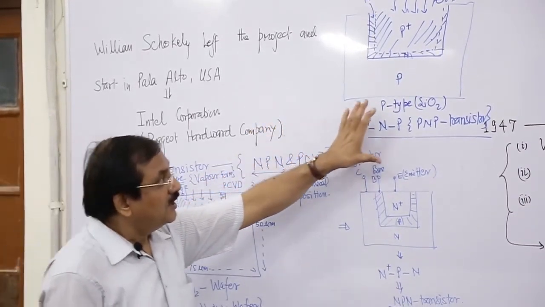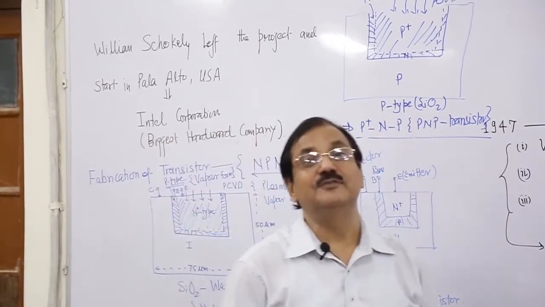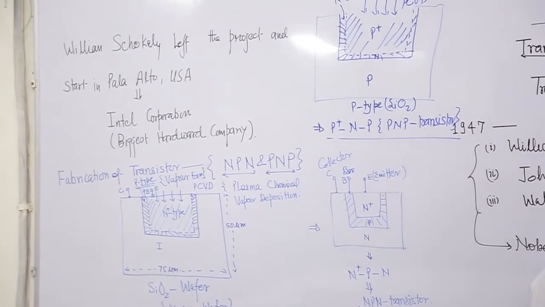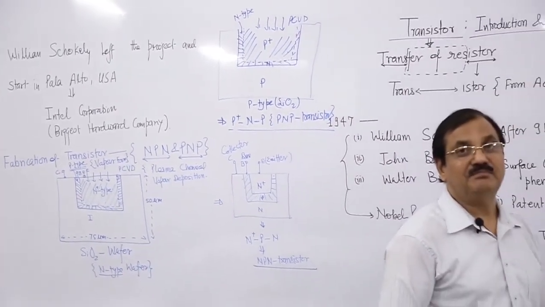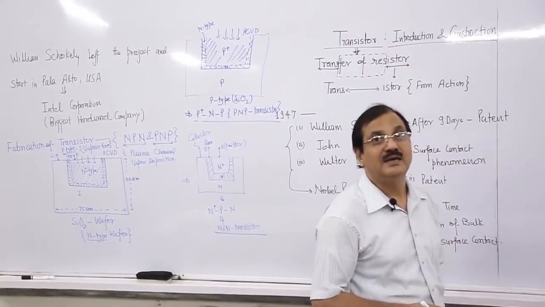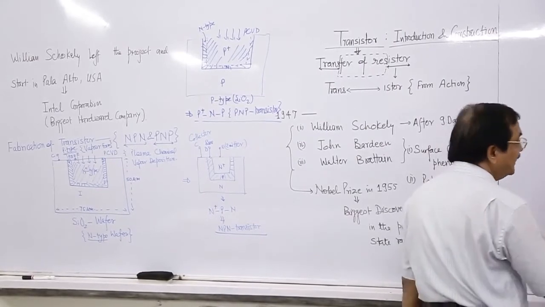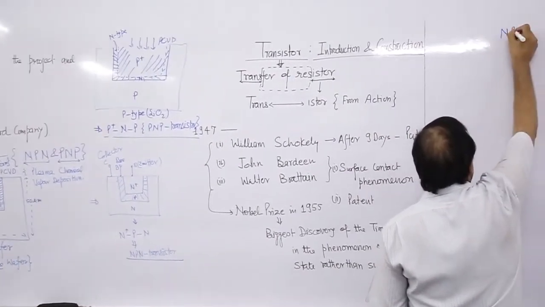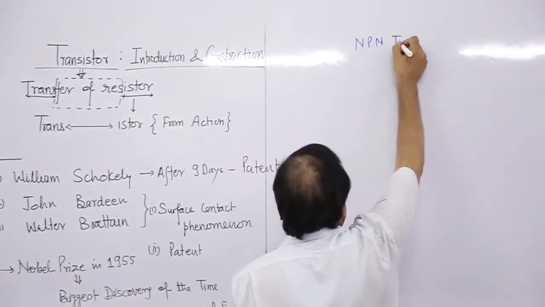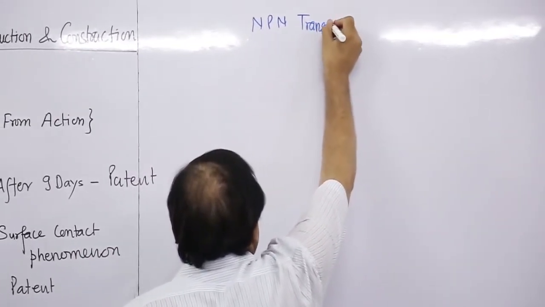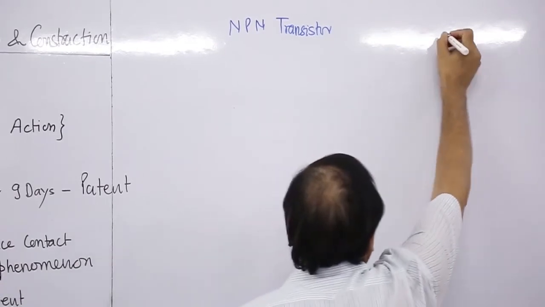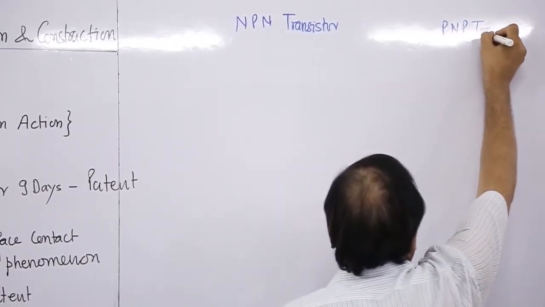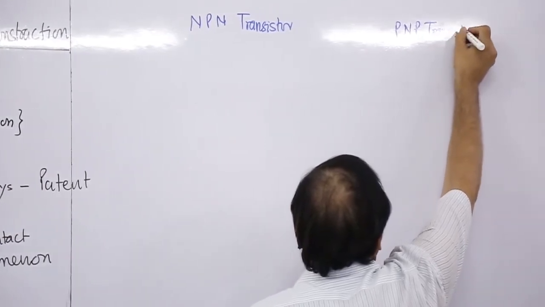Now, the book gives the information about the PNP and NPN transistors, as if we have this is NPN transistor, here it is PNP transistor.